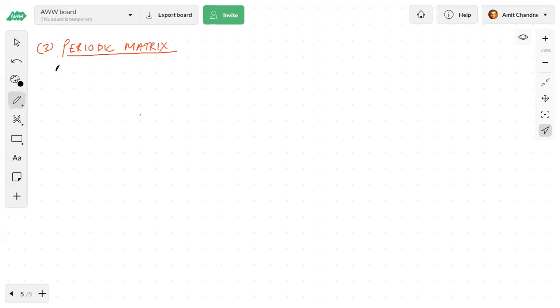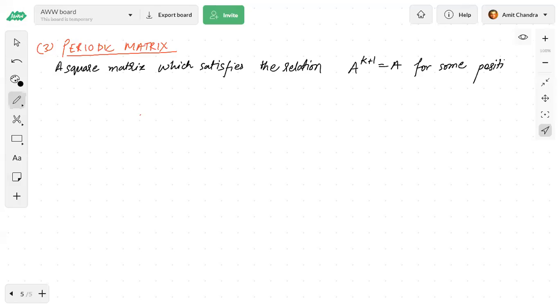A square matrix which satisfies the relation A to the power k plus 1 is equal to A, for some positive integer k, then the matrix A is periodic in nature.